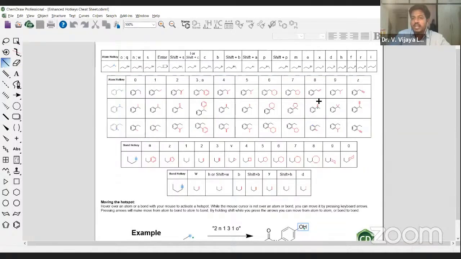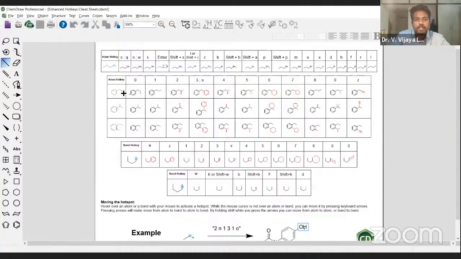Some people might be asking, how do I add a double bond in place of a single bond? It's very simple. Simply use the number 8. This is a secondary carbon. If you want to add 9, this is a triple bond. For a triple bond, you need to add the letter Z. These are as far as atoms are concerned.